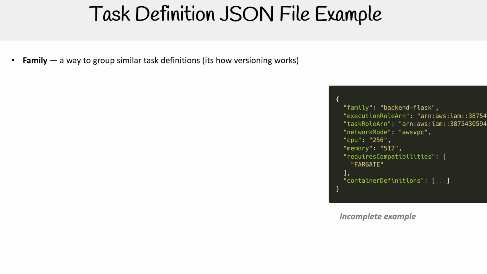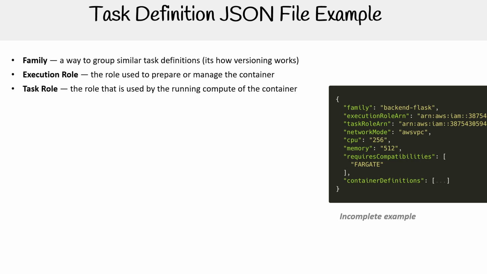The idea is that if we were to push updates or register new task definitions, it would version it inside of the family as 1, 2, 3, 4. So that's basically the way we do versioning, via families. We have the execution role. This is the role used to prepare or manage the container. We have the task role, the role that is used by the running compute of the container.